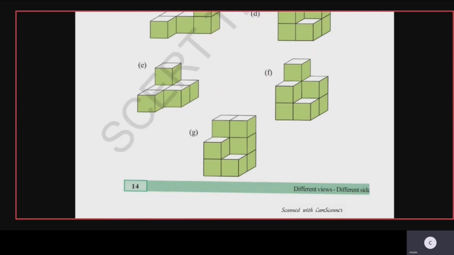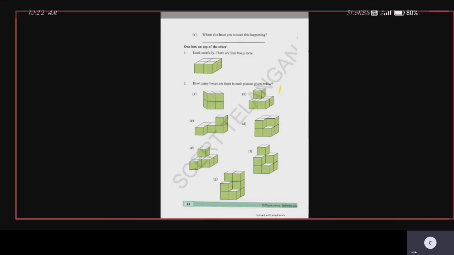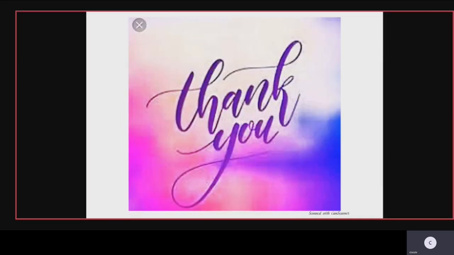So write the answers in this way. Draw the diagrams and write the answers children. Okay, so by this your second lesson has been completed. Type the notes in your classwork. I'll also send you in My Class Campus app children. Check the answers and please stay at home and study the subject children.